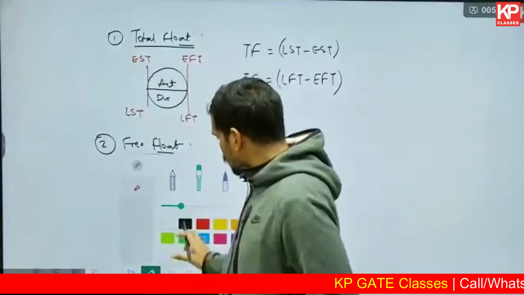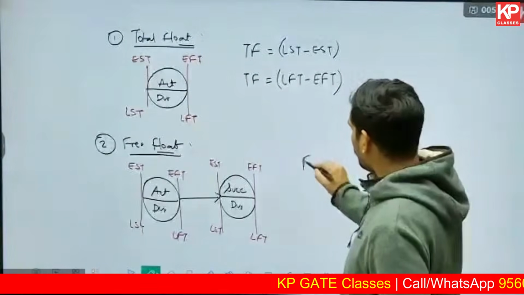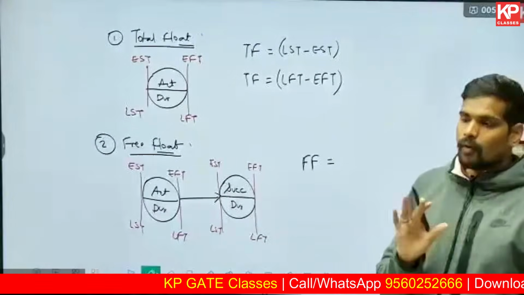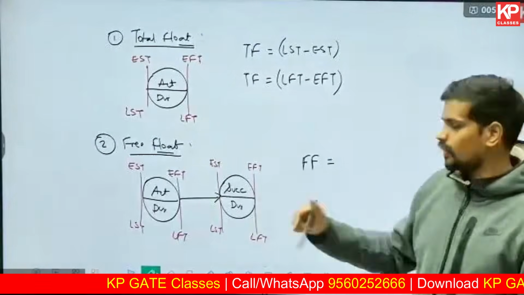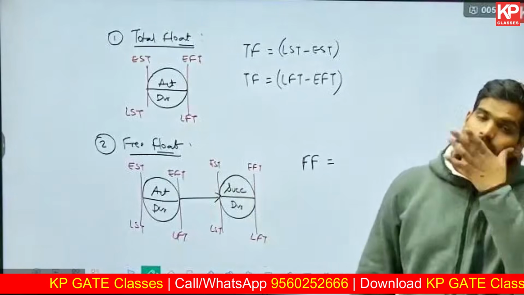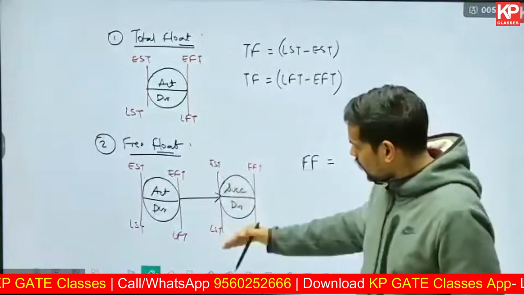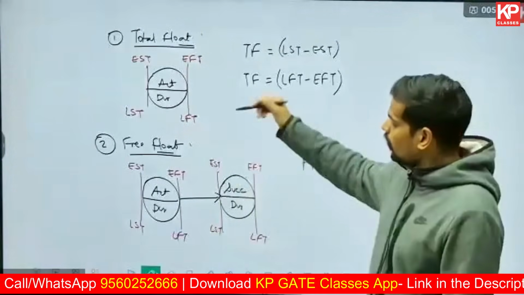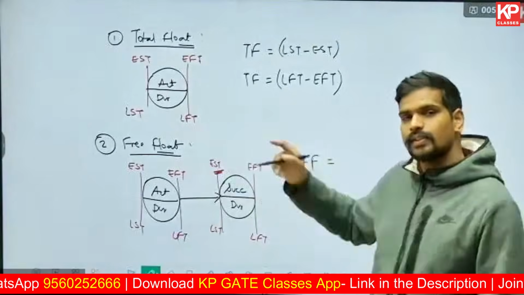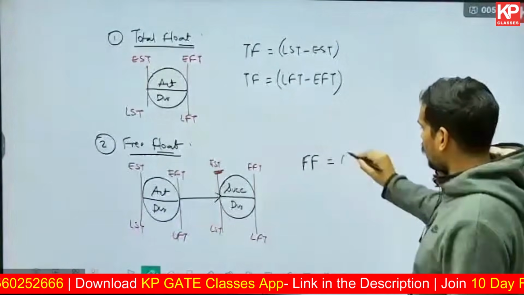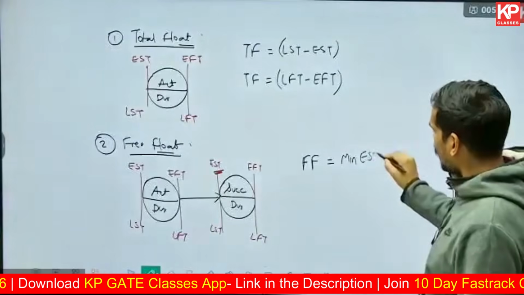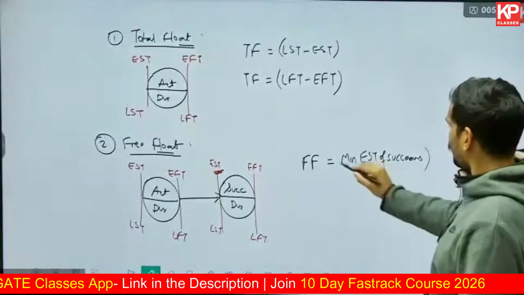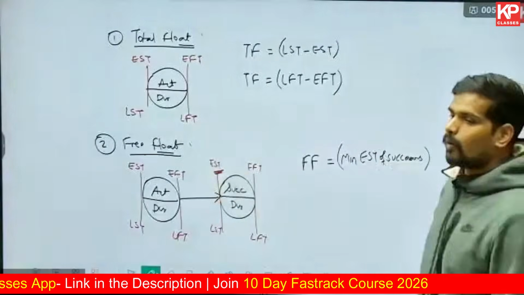You can calculate free float by using this particular formula. Free float is given by the minimum early start time of all the successors. Here there is only one successor, so you can take the early start time of it directly. But if there are multiple successors, you have to see what is the minimum early start time of all the successors. If there are three successors, compare the early start time of all the three successors and see whichever is minimum. So you can write the formula like this: minimum early start time of the successors, the minimum early start time of all the successors.